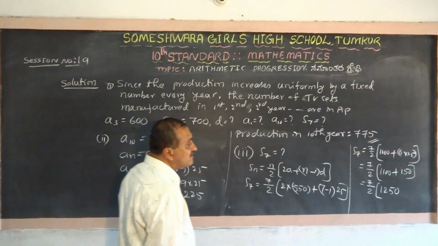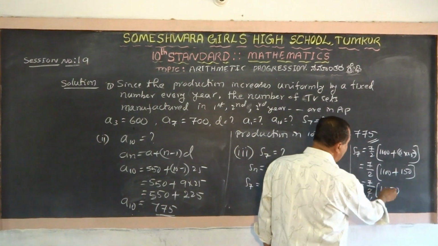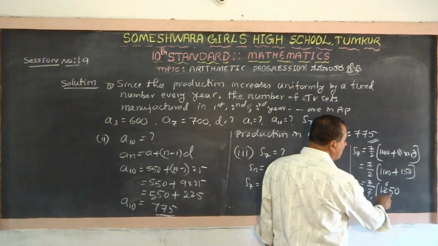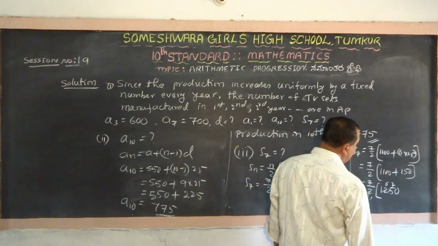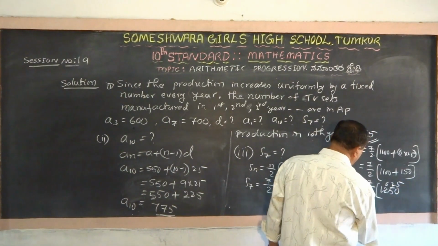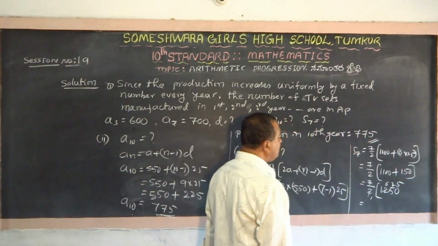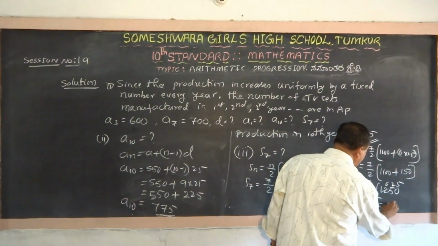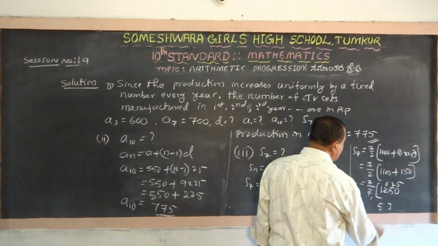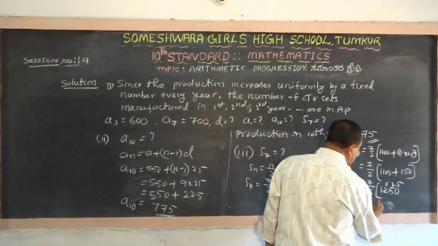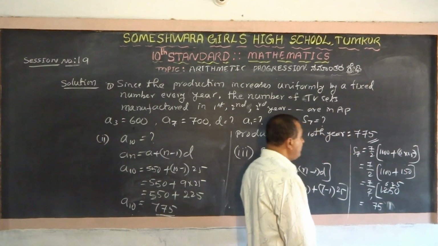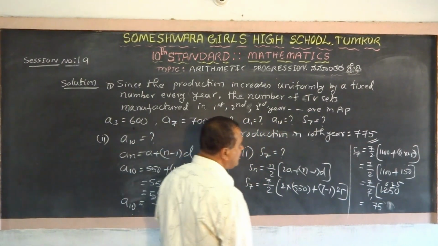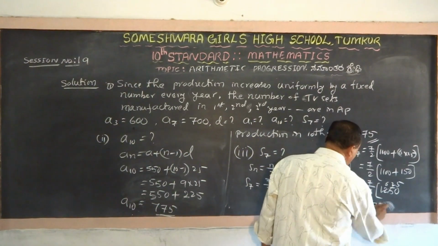Divided by 2. 2 ones are 2, 2 sixes are 12, 2 twos are 4, so 625 multiplied by 7. 7 fives are 35, 3 carry. 7 twos are 14 plus 3, 17. 1 carry. 7 sixes are 42 plus 1, 43.